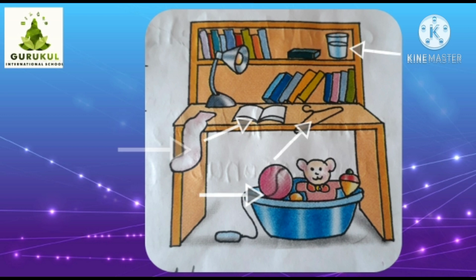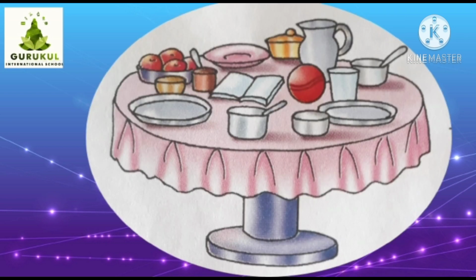Now the next picture of a study table: the toys, hanger and the sock should not be on the table or under the table. Right, children? Now next one. The ball and the book do not belong on the dining table.